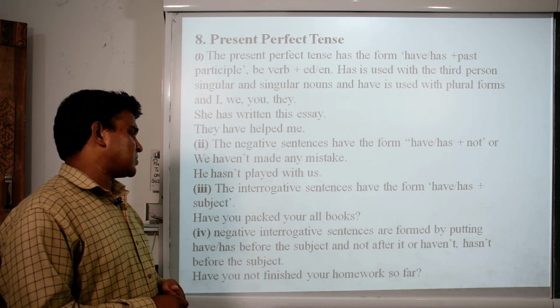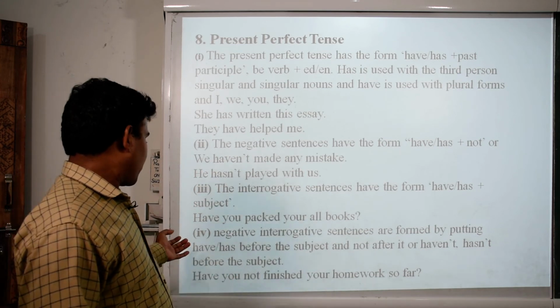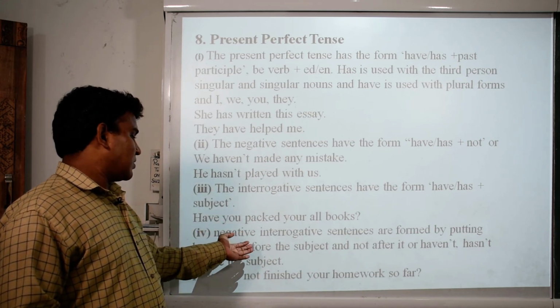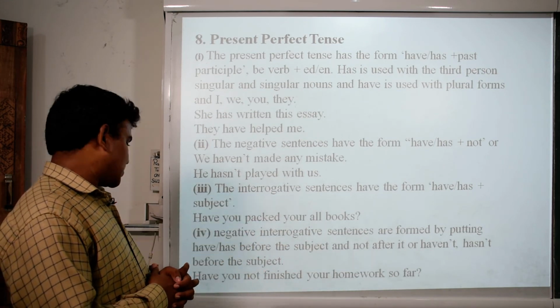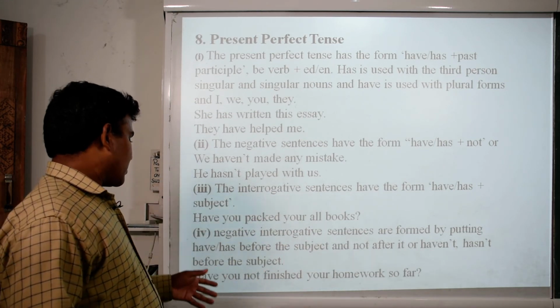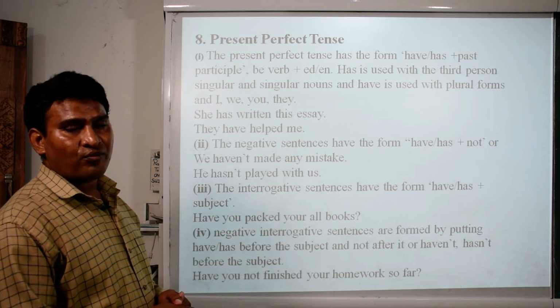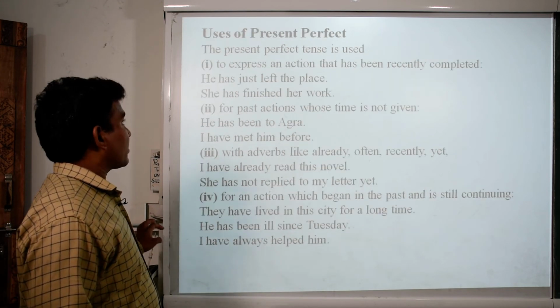Negative interrogative sentences are formed by putting have or has before the subject and not after it. Haven't, hasn't before the subject. Have you not finished your homework so far?